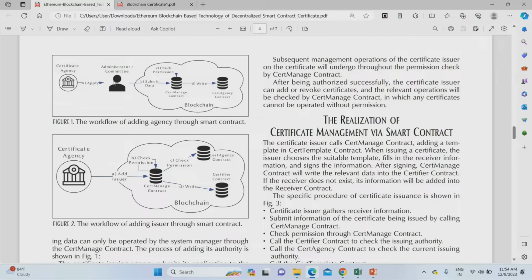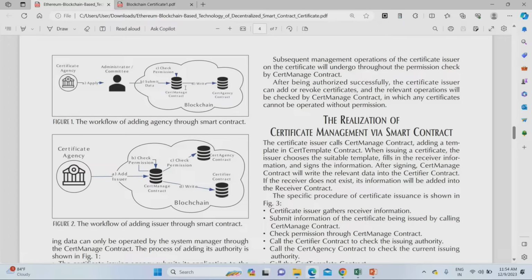What the admin will do is collect all the student data. He will submit that data into the cloud. That cloud has a certificate manager. The certificate manager will automatically convert the student data into a certificate, and then that data is saved in the form of blockchain hashing data. For that hashing data conversion, they have used the SHA 256 algorithm. They have used SHA 256 as the main algorithm.